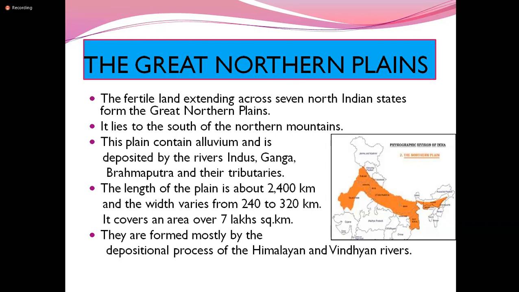The length of the plain is about 2,400 kilometers, and the width varies from 240 to 320 kilometers. So the total area, if we calculate it, comes to around 7 lakh square kilometers.